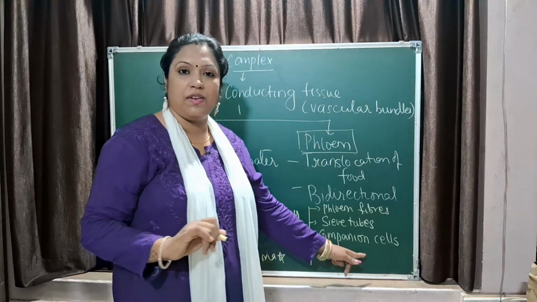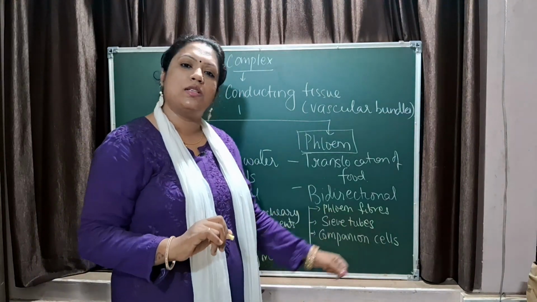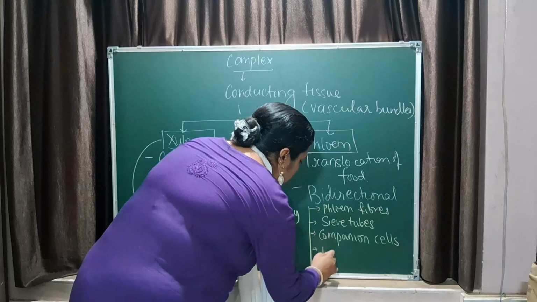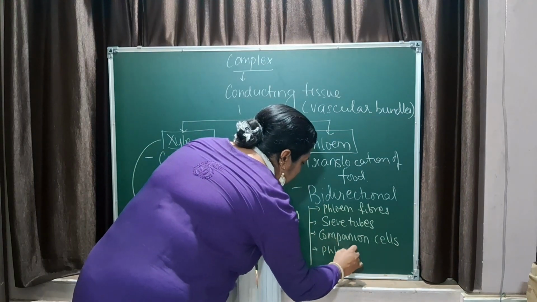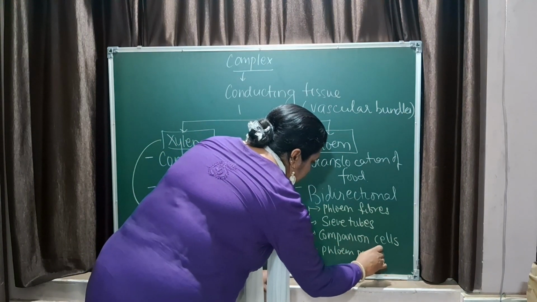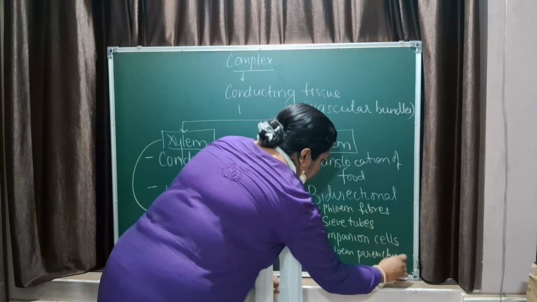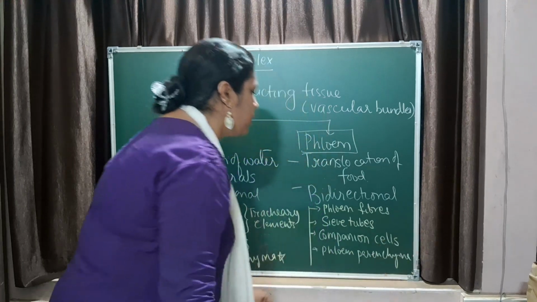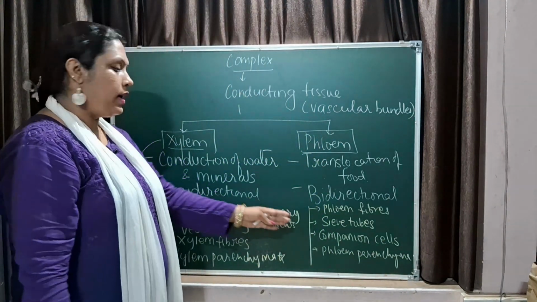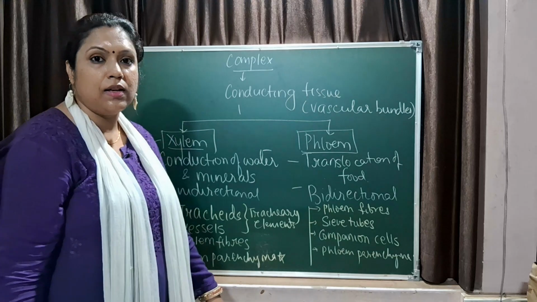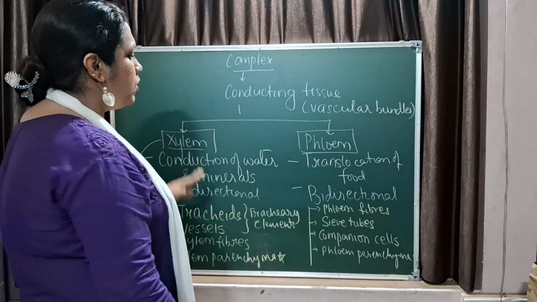Now that is the name given, companion. It is a companion to the sieve tube. And finally you have the phloem parenchyma. Is that clear? So these are the 4 parts of the phloem, and these are the 4 parts of the xylem. So all this you have to remember.